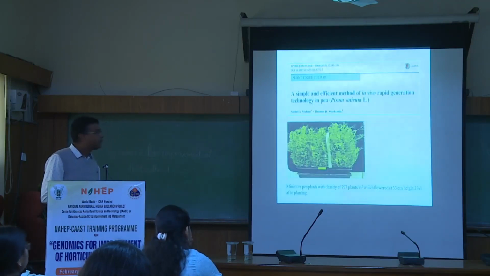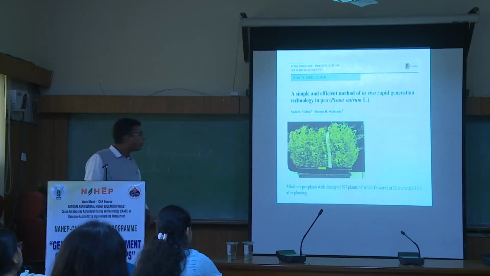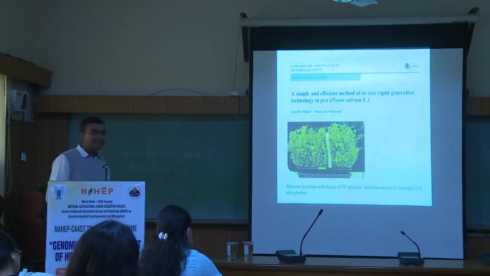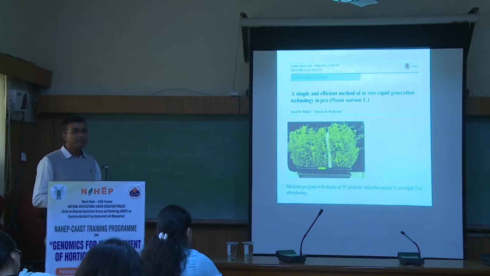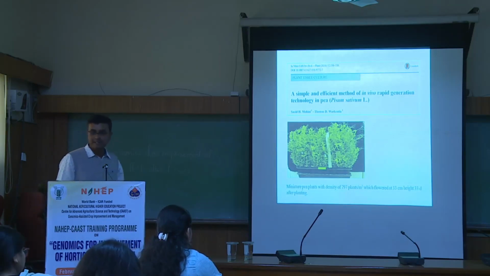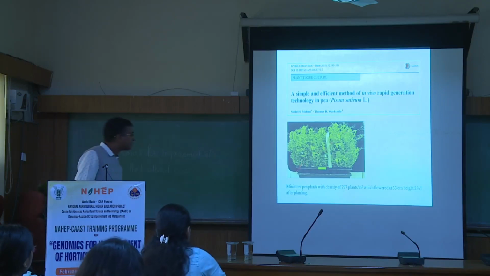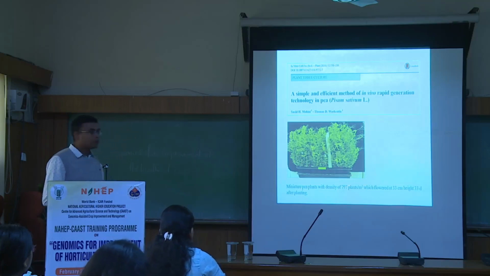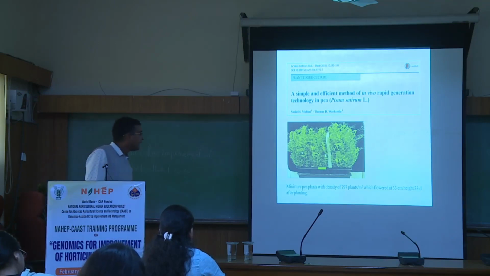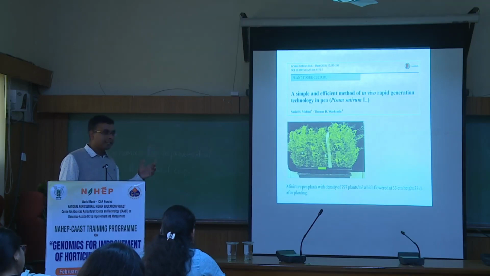And one example in the pea, no? In the garden pea, here the objective was to develop the RIL population actually, recombinant inbred lines for mapping certain traits. So the RIL population they have developed within 2 years, 1.5 years actually precisely, no? So they have done a certain kind of protocol using some modified soilless media as well as certain growth regulators, no? And they have done very dense planting. You see 797 plants per square meter, no? Very dense planting, and pea is a self-pollinated crop, no?